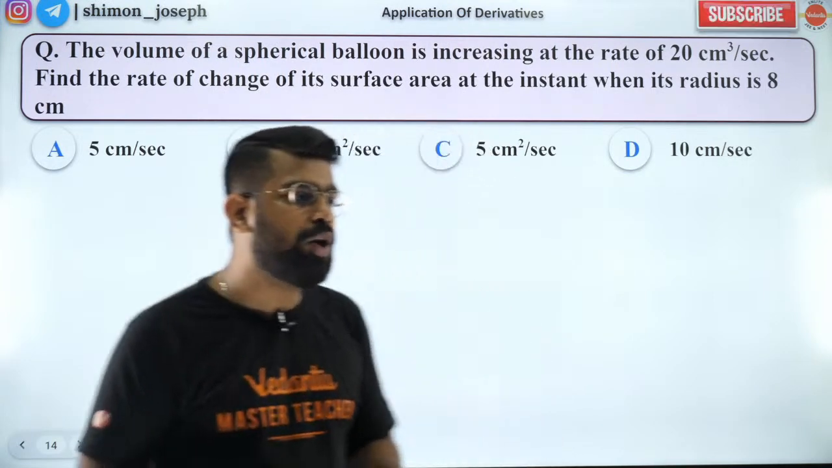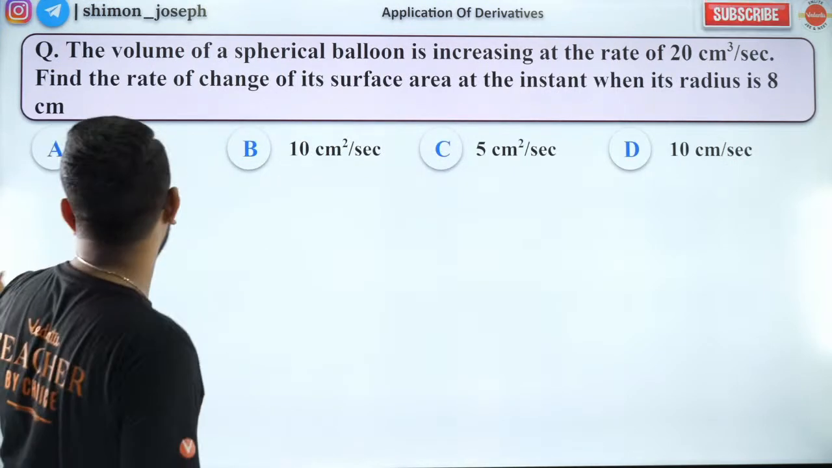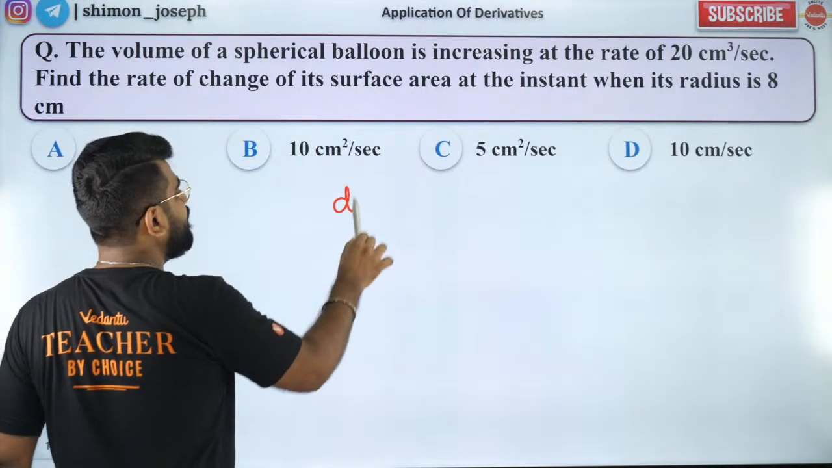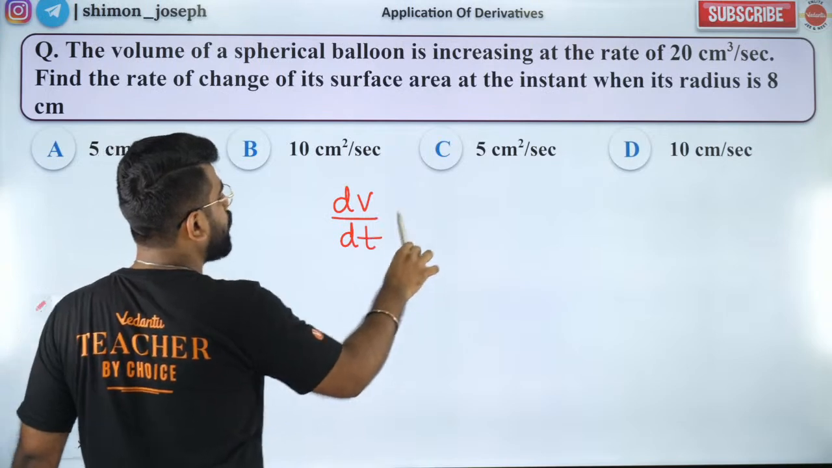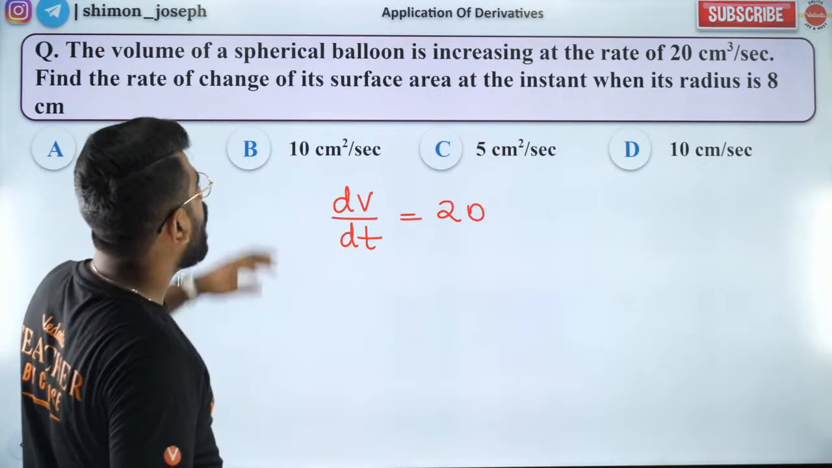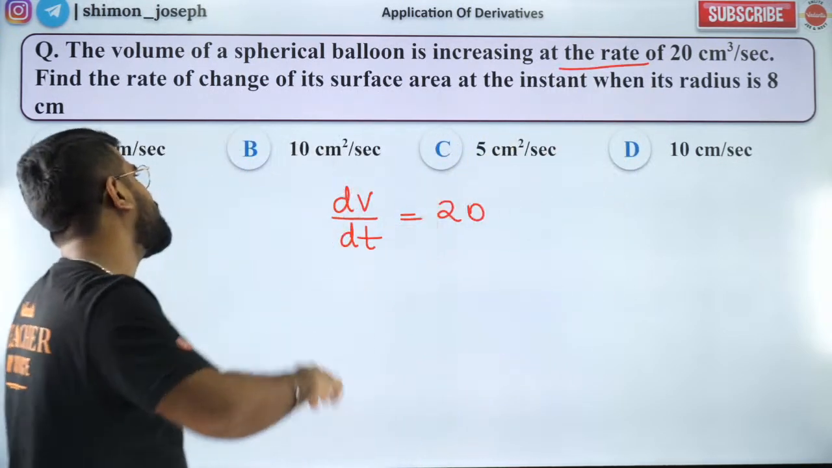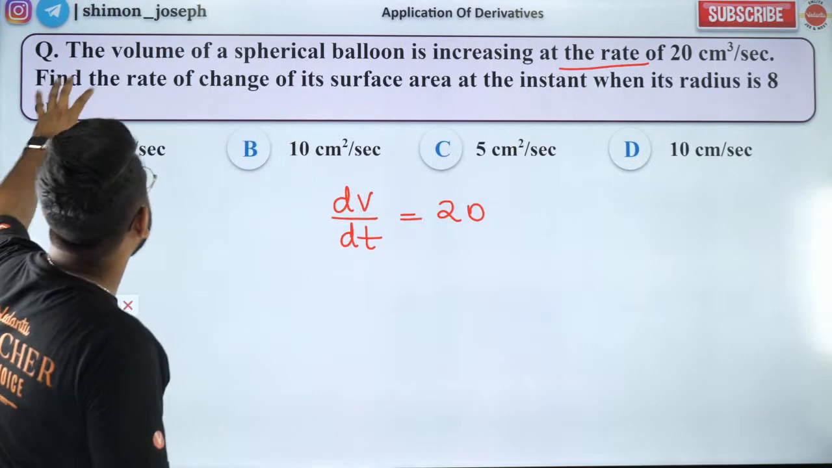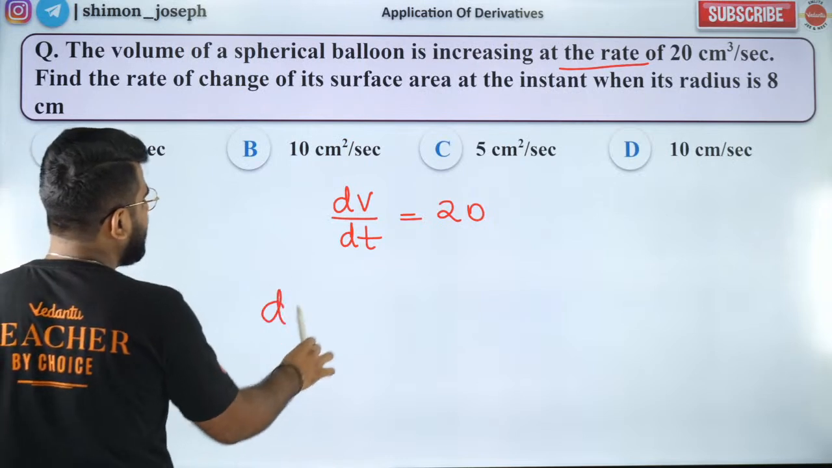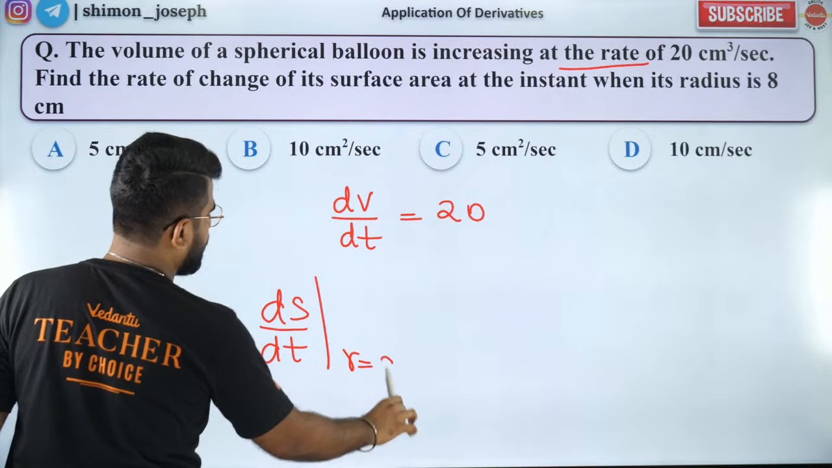The volume of a balloon is increasing at the rate of 20 centimeter cube per second. That means dV by dt is equal to 20. Correct? Because volume with time, because they said rate. Rate means generally it's with respect to time. Got it? They're asking find the rate of change of its surface area. So they want dS by dt, when your radius is 8.